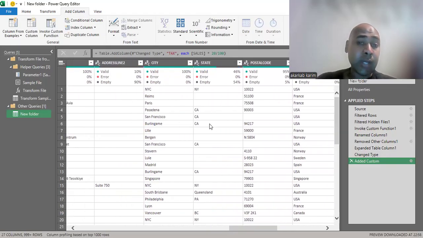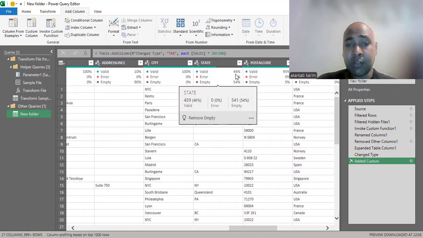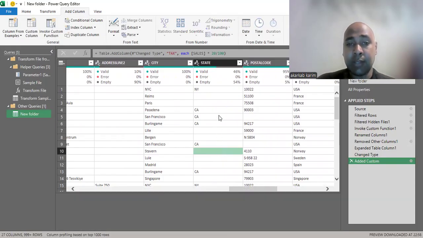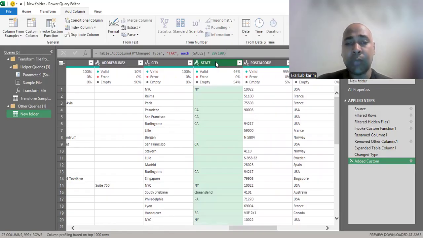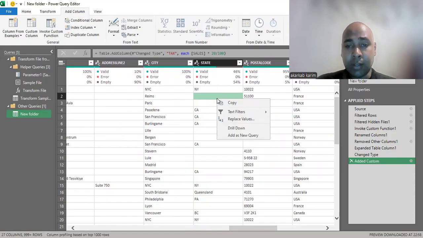So when you go again to the state column, as we see, 46% is valid and 54% is empty. That means we need to do some steps to clean that. The first thing we can do is click right on the state column and go to Replace Values.